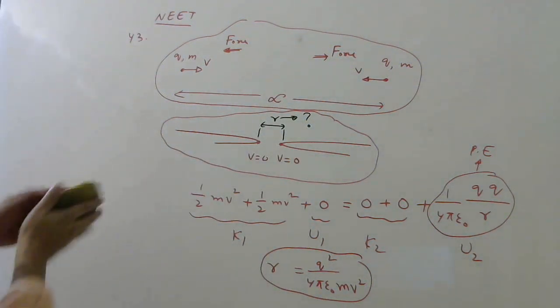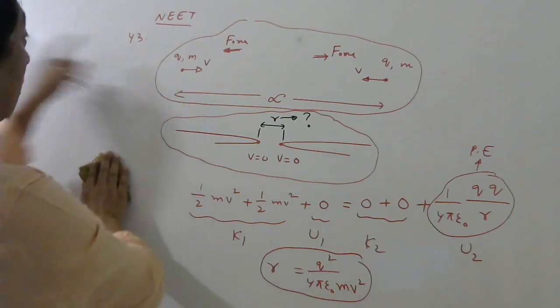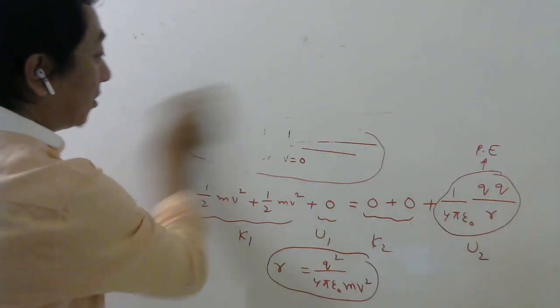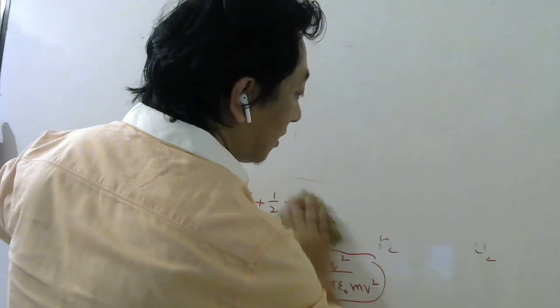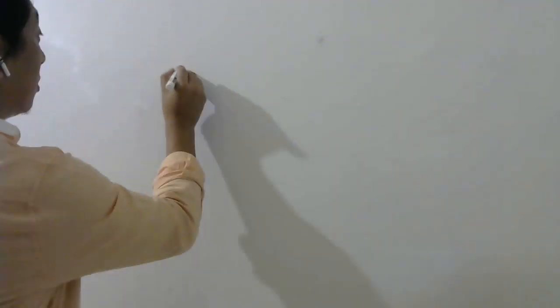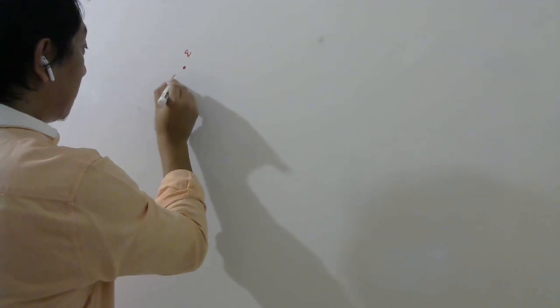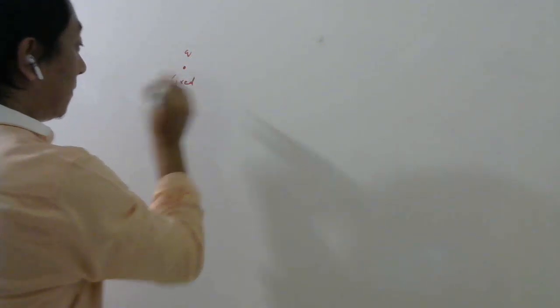Today, after doing 43 we should do 44, but I will do some variations of this question. They may change a few things. So I want all of you to try first. Without seeing the video, pause the video and first try to solve the problem yourself. So let us say one charge is q and it is fixed.